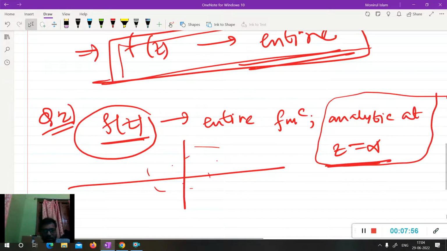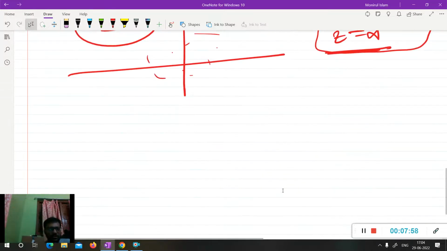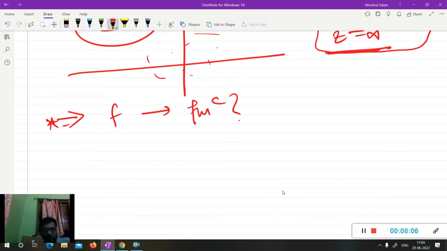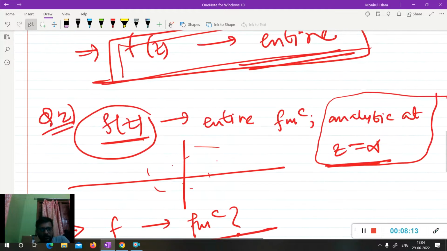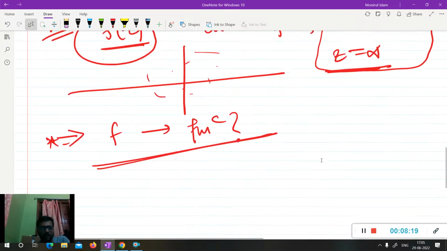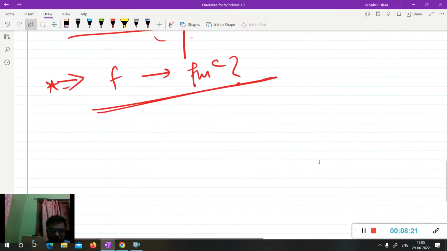The question is, given that the function is an entire function and also analytic at infinity, what can we say about this function?